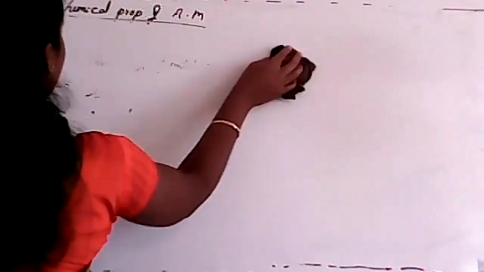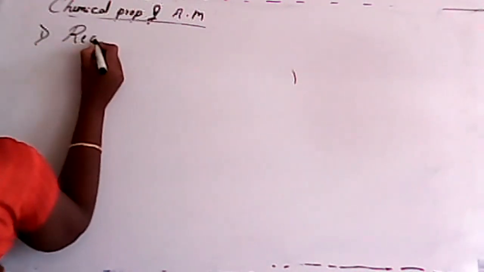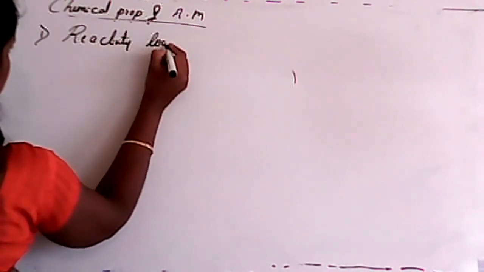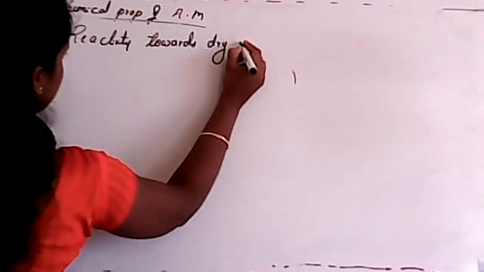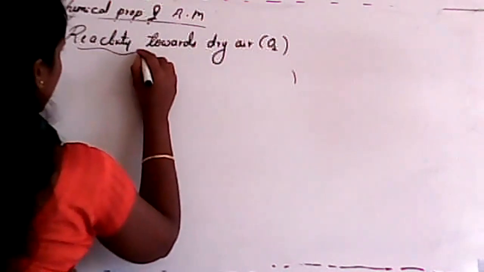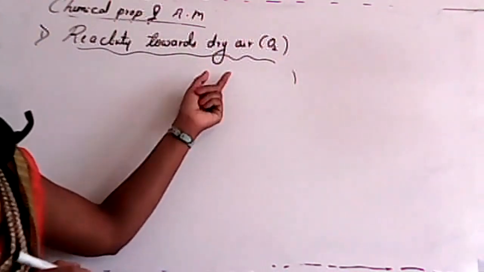Now we'll study one by one how these chemical properties vary. First, I'll consider reactivity towards water. Sorry, towards dry air or dry oxygen. I'll consider dry oxygen in this case, student.